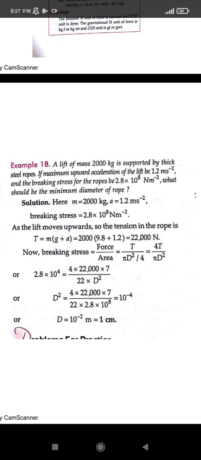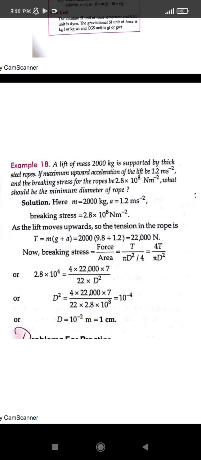Now we will feel that our weight is increasing as the lift moves upward. So the lift is moving upward with an acceleration of 1.2 meter per second square. From here we can find the tension, that is the weight applying a force on that rope. We will talk more about tension in the next topics. So the force is given as m into a.